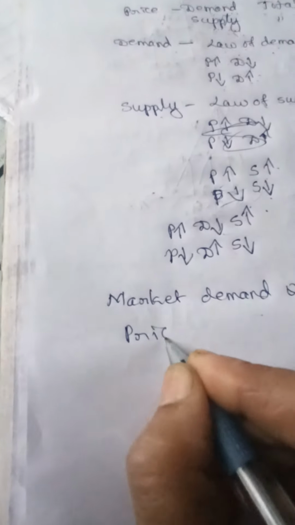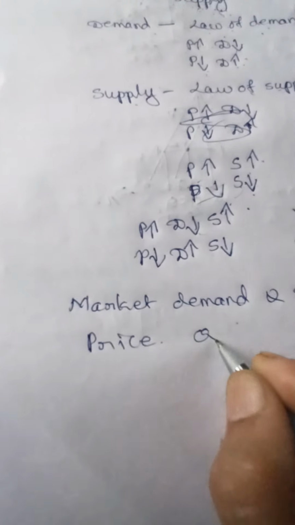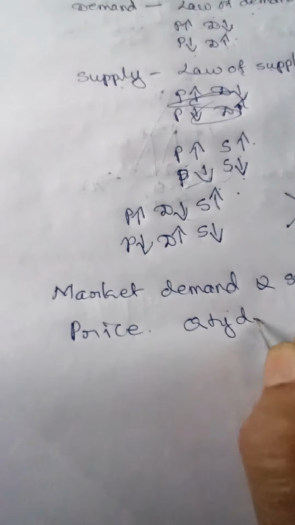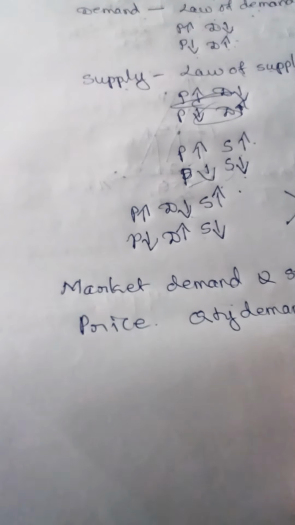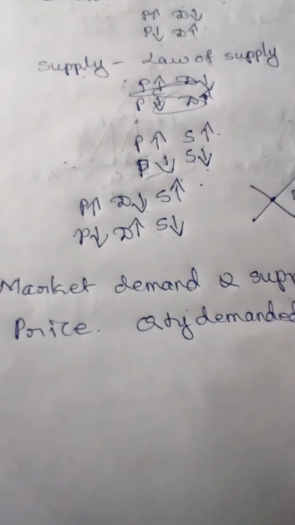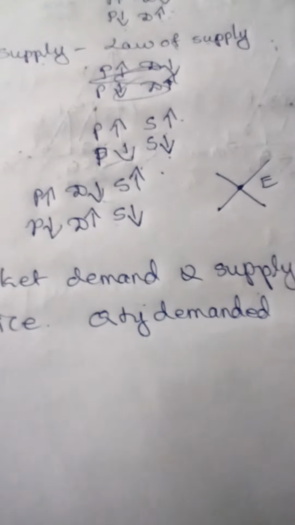In this schedule there will be 3 columns: price, quantity demanded, quantity supplied.